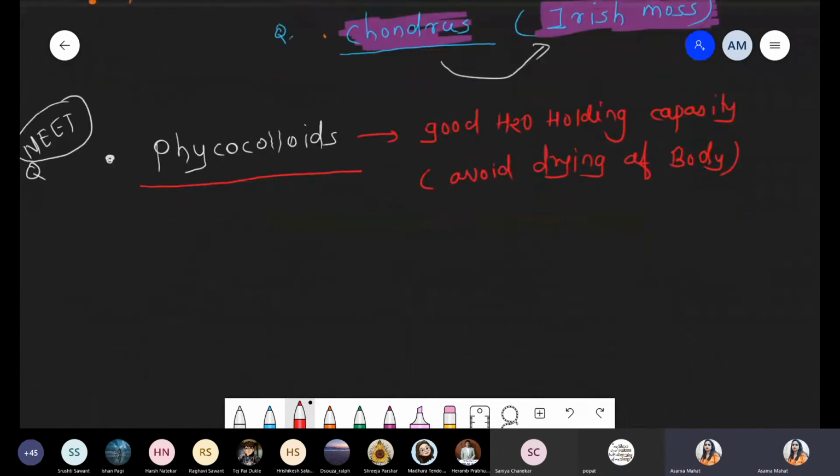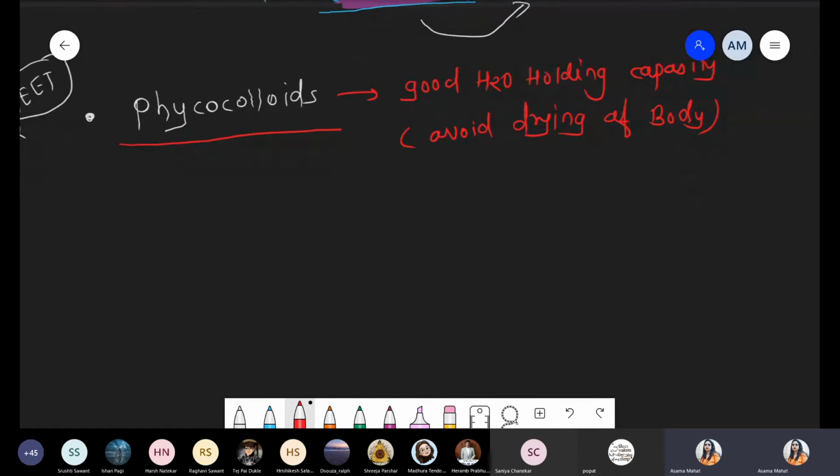So under the phycocolloid material, first of all, we are taking a few examples. I think we already mentioned names like agar and carrageenan, but we are taking some detailed information with respect to economic importance. Phycocolloid materials have good water holding capacity and avoid drying. So the first example of phycocolloid material is agar.